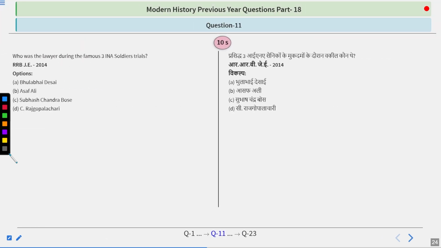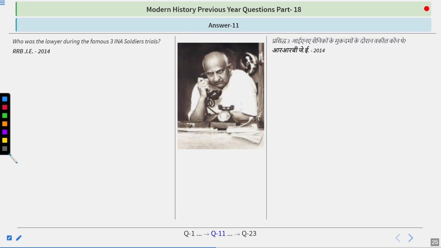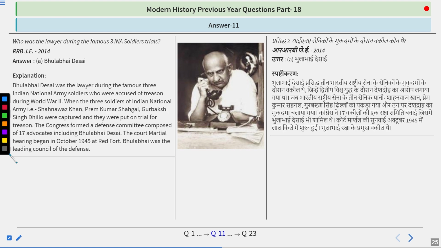Who was the lawyer during the famous three INA soldiers trial? Options are Bulla Bhai Desai, Asaf Ali, Subhash Chandra Bose, C. Rajgopalachari. Think about it. I guess you are now able to answer this question because we just did this question earlier. Answer is Bulla Bhai Desai.